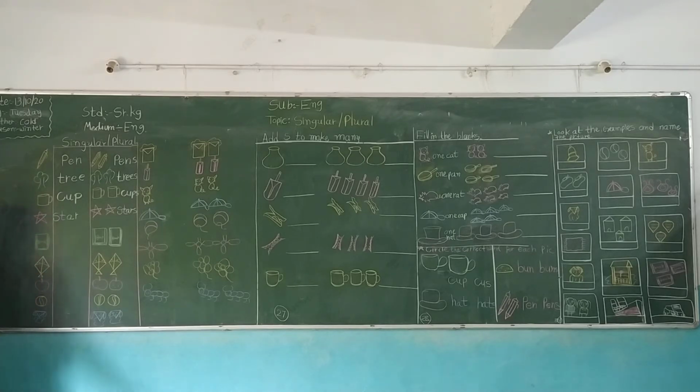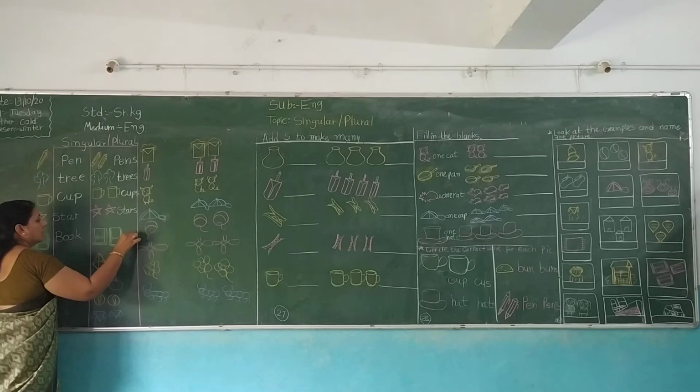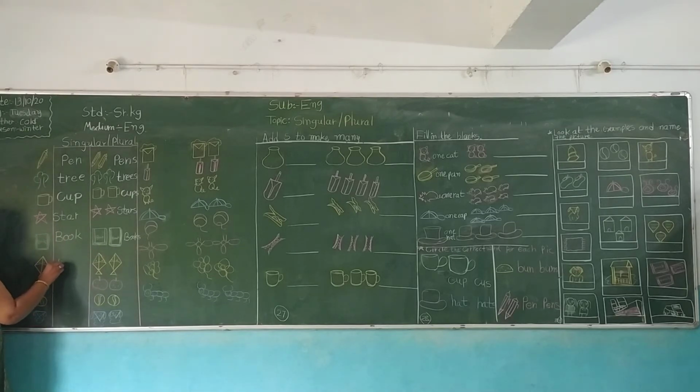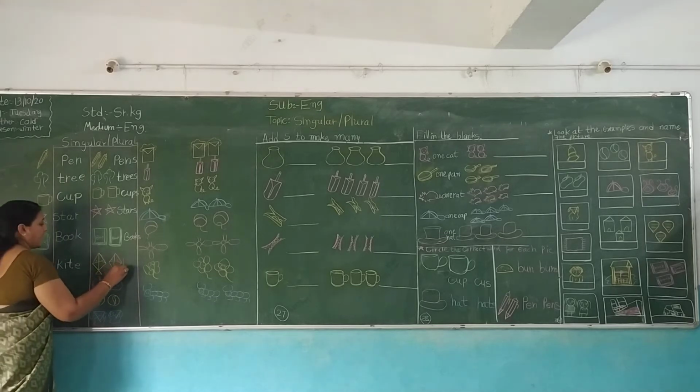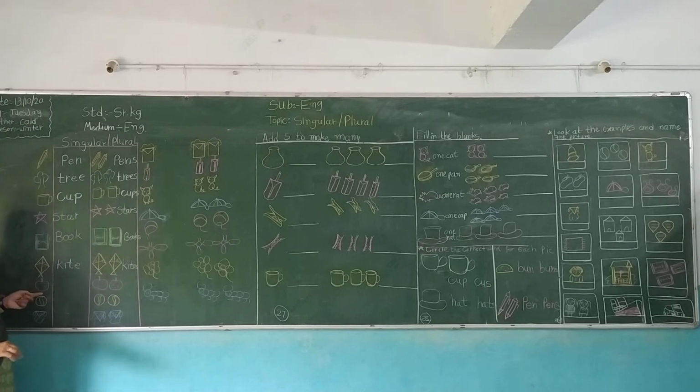It's singular. So we write here only book. B-O-O-K. Book. And there are two books. So B-O-O-K-S. Books. Okay. Books. And there is kite. K-I-T-E. Kite. There is one kite. And there are kites. Kites. Understood?